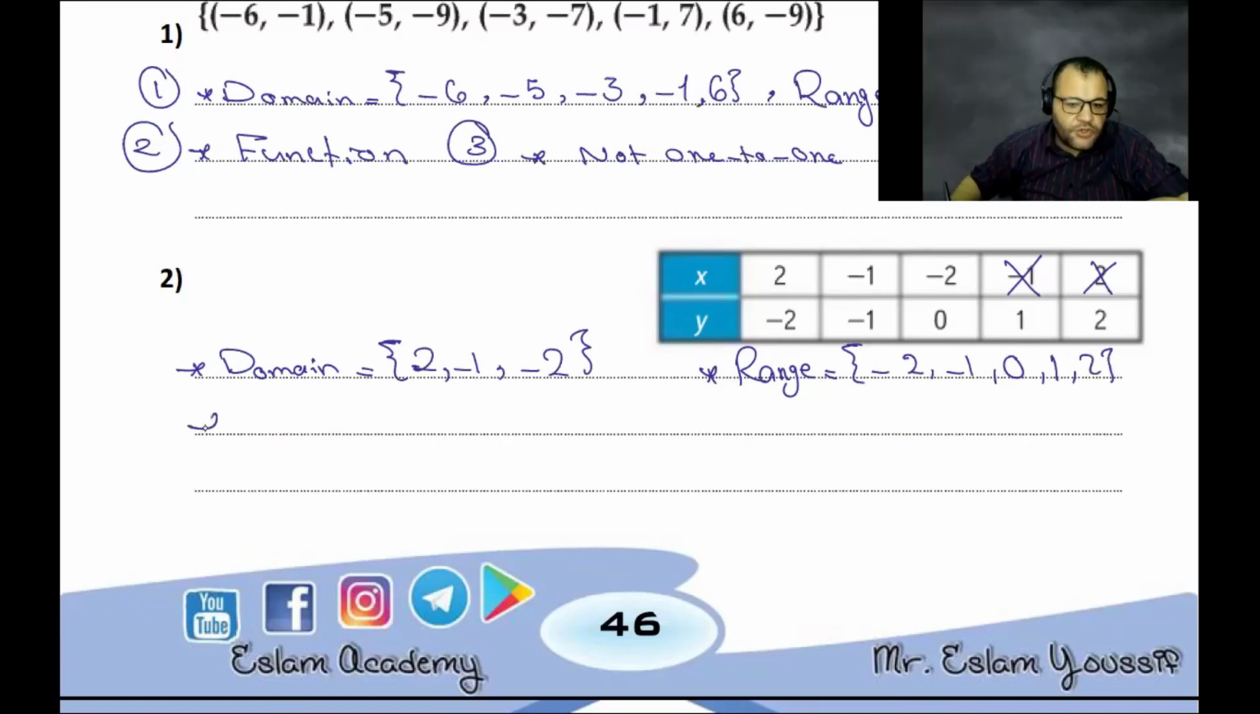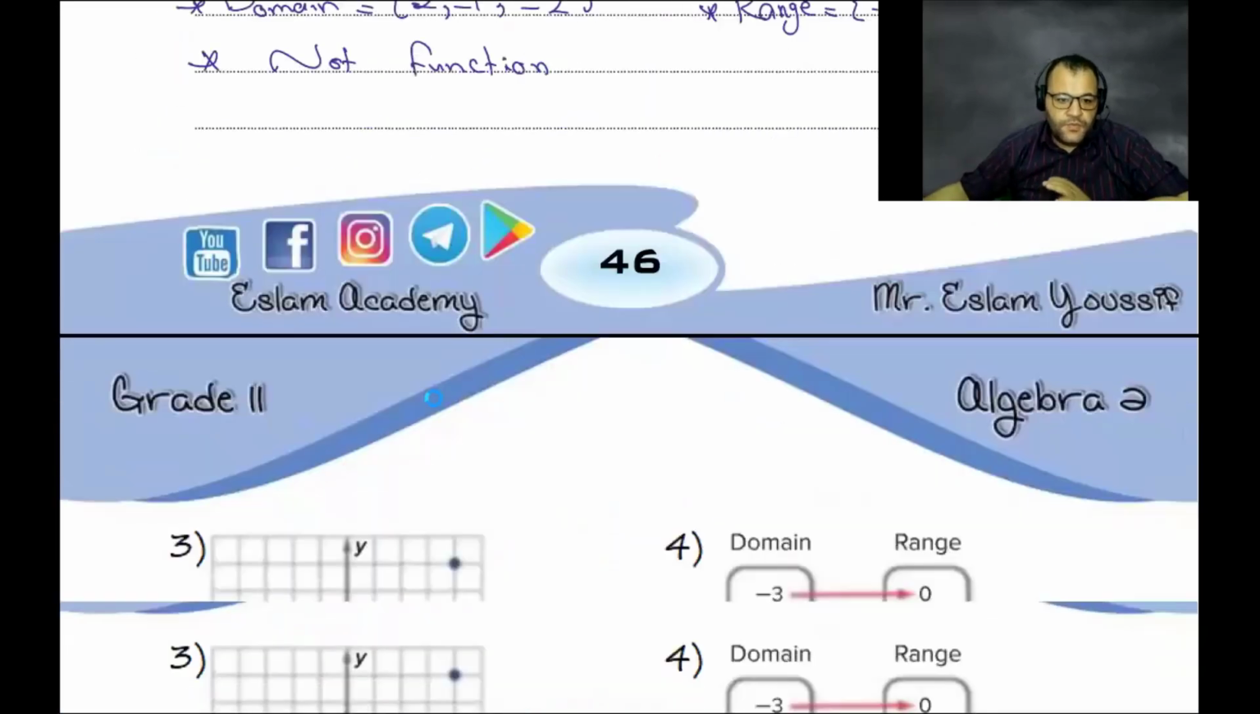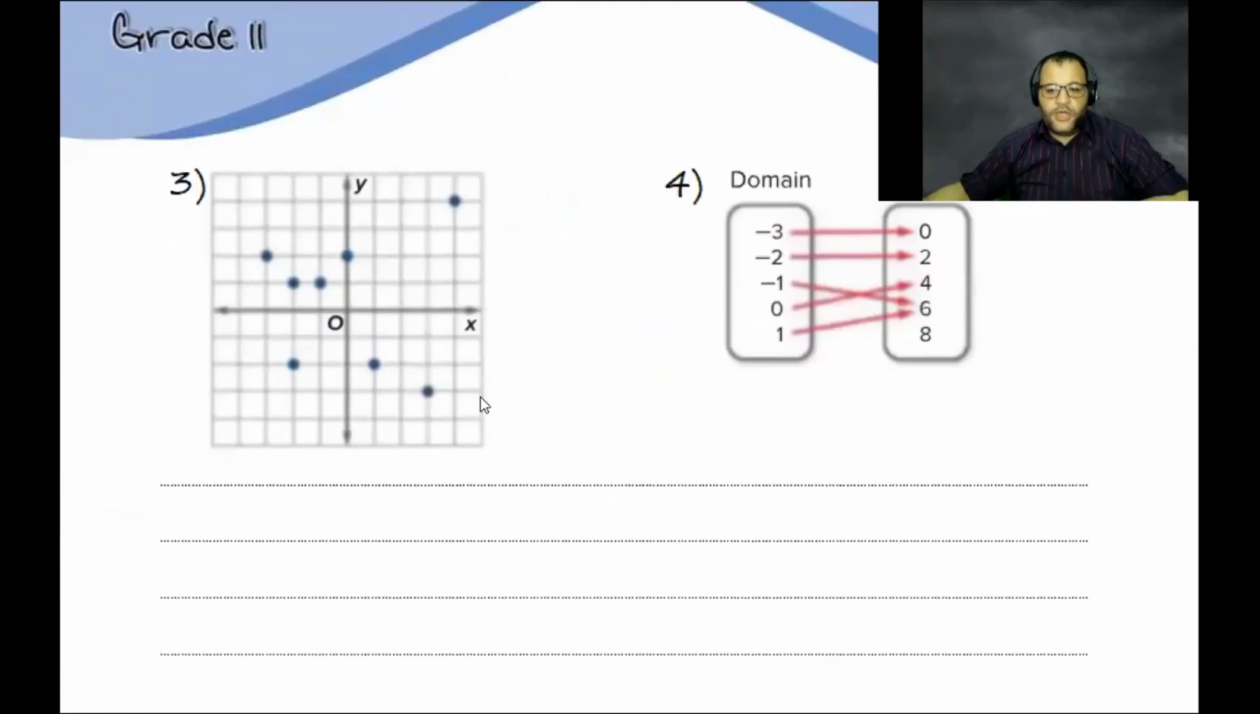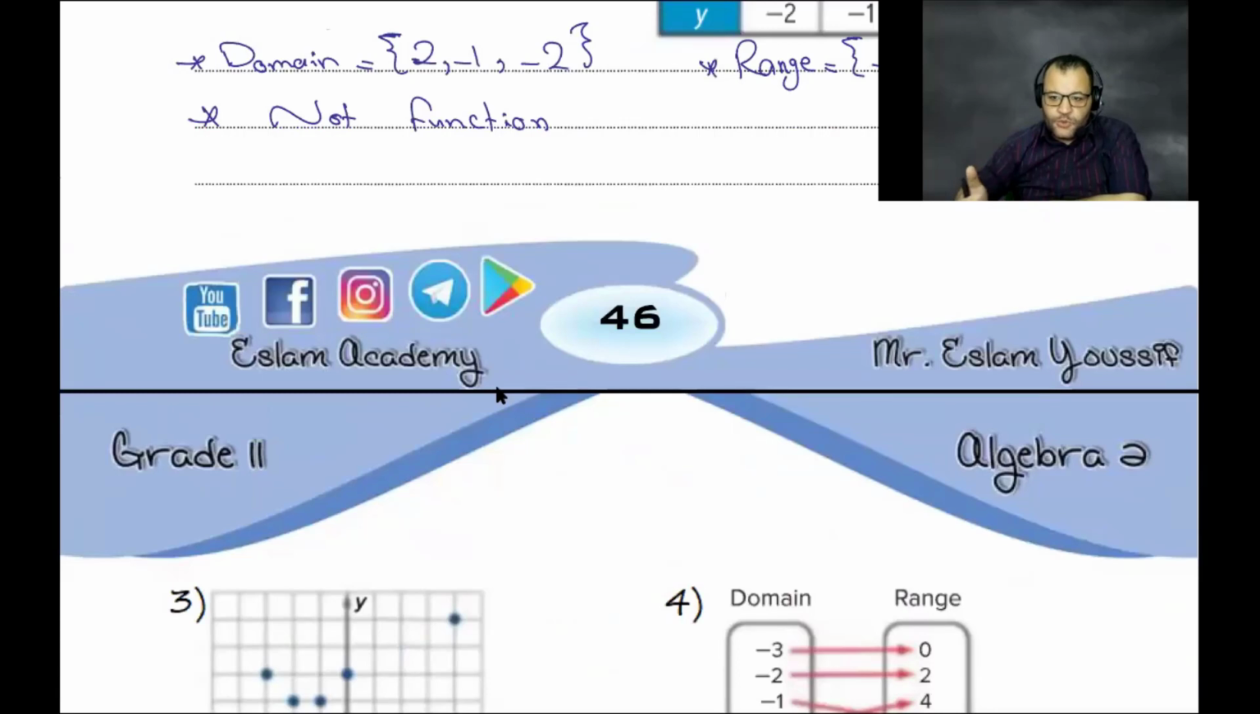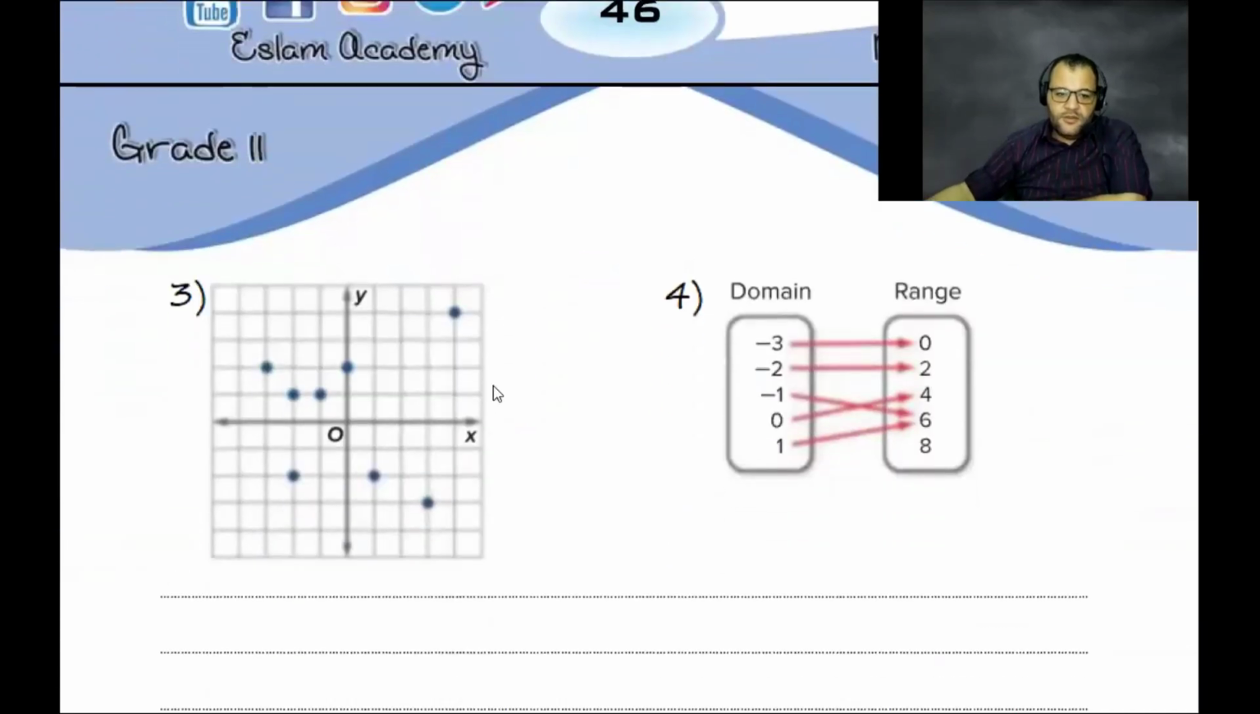Is this relation a function or not a function? Not a function. Why? Because in the domain, 2 is repeated and 1 is repeated twice. We have the same element repeated for the x, connected twice. Okay, number 3: because it's not a function, we can't say it's one-to-one or onto. From the beginning it's not a function. We only say one-to-one or onto if the relation is a function.